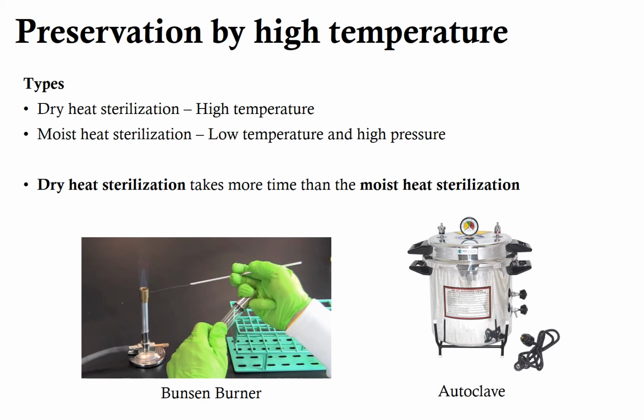Dry heat takes more time as compared to moist heat sterilization. Example, we can see here in dry heat sterilization, you have your Bunsen burner where directly you will be using a flame to sterilize your equipment. Whereas autoclave is the example of your moist heat sterilization. It will use steam as well as pressure to sterilize the equipment.